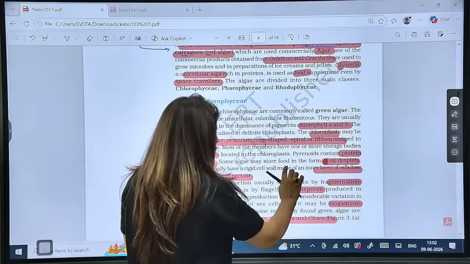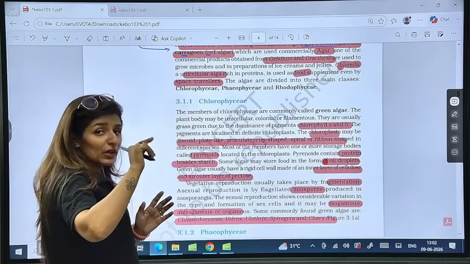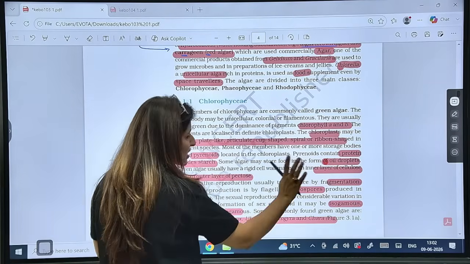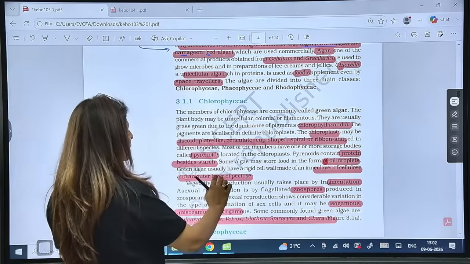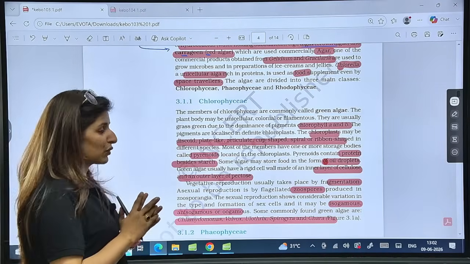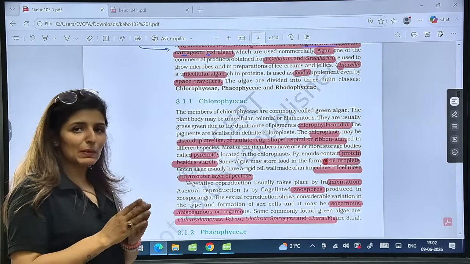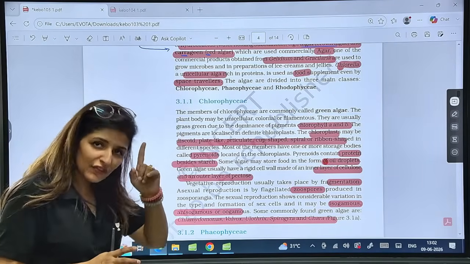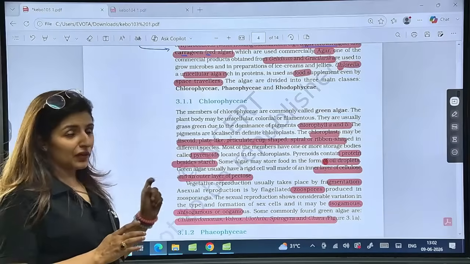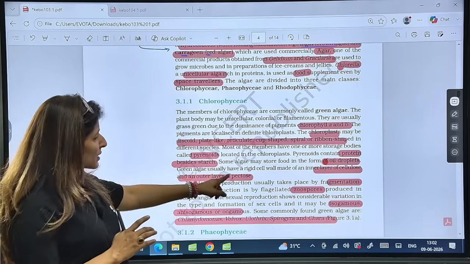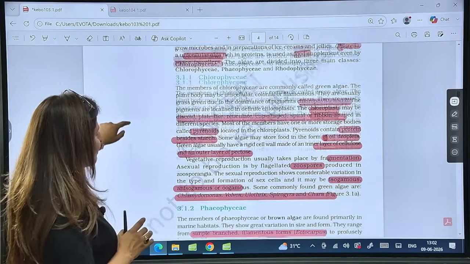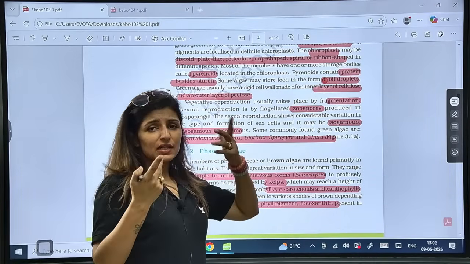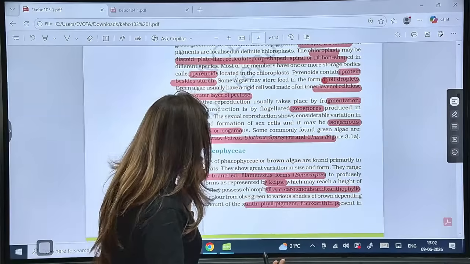Now, the stored form of food can be oil droplets also. Is that clear? In some cases. Then green algae has a rigid cell wall, inner layer of cellulose and outer layer of pectose. So you have to remember that inner layer will always be made up of cellulose, be it green, brown or red. Inner layer is always of cellulose. Outer layer will be different in all the three. For example, in chlorophyceae it is pectose. We have just seen, right? Then vegetative reproduction by fragmentation. You cut the filaments and they will all regrow into a whole new plant.